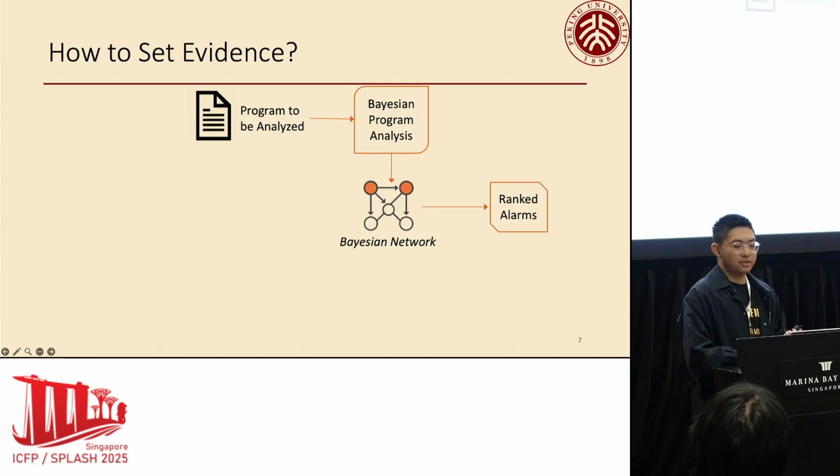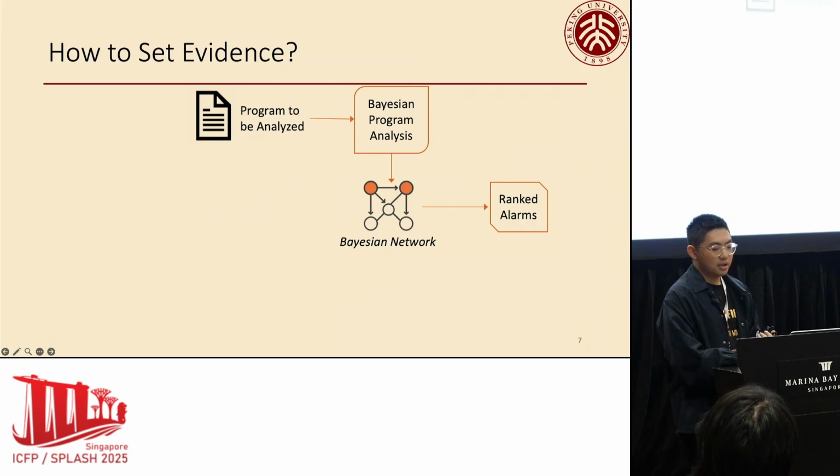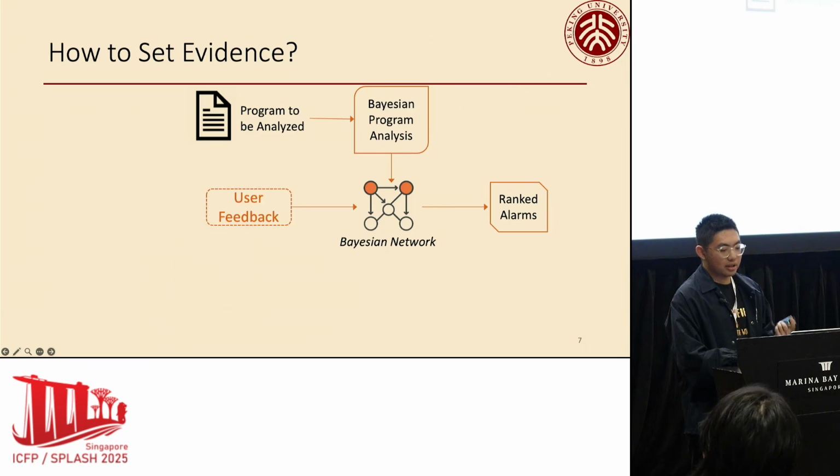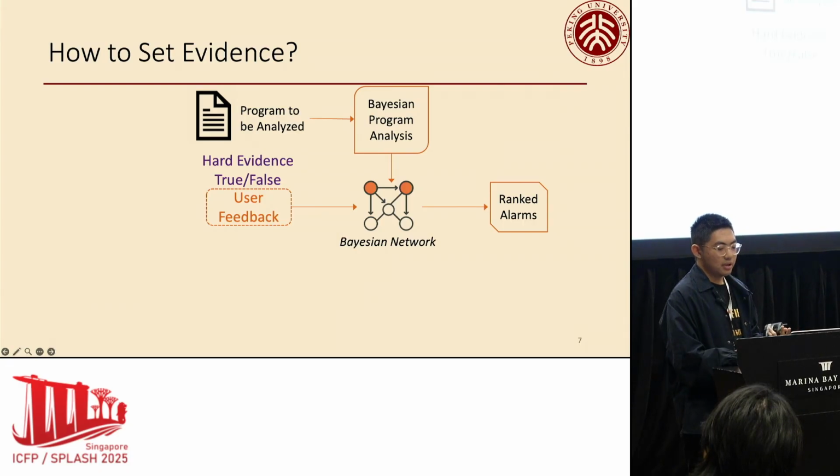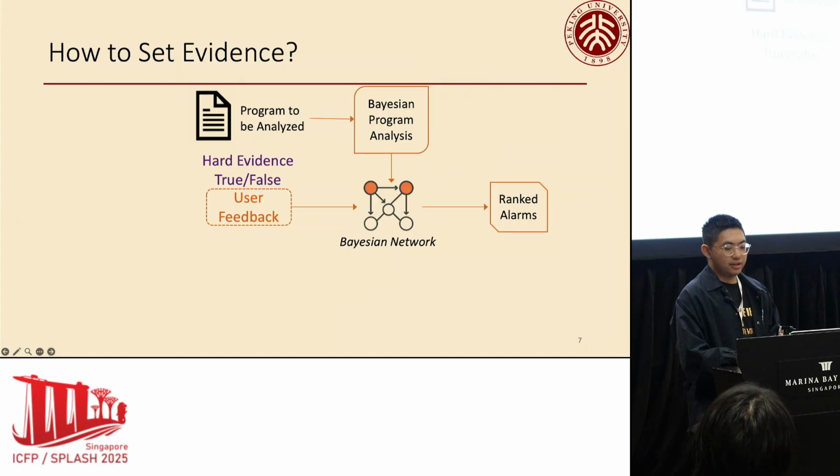And here comes the central question: how to incorporate the informal information as evidence? In previous Bayesian analysis works, a user is given an alarm and inspects whether the alarm is true. The user feedback is then set as evidence, which is either true or false, and we call this a hard evidence.